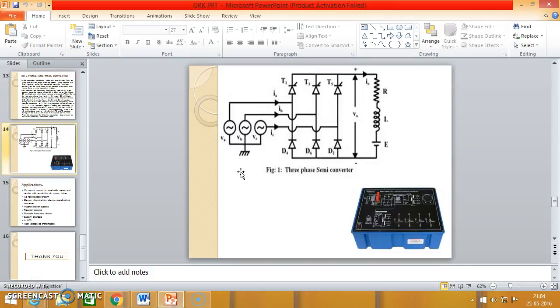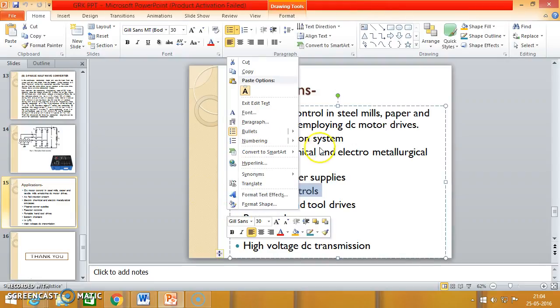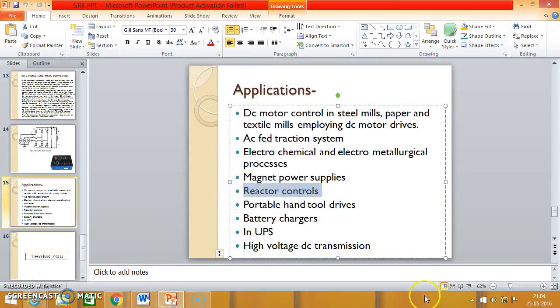These are the three-phase semi-converter circuit diagrams and applications: DC motor control in steel mills, paper and textile mills employing DC motor drives, AC fed traction systems, electrochemical and electrometallurgical processes, magnet power supplies and reactor control, portable hand tools, battery chargers and UPS, and high voltage DC transmission.